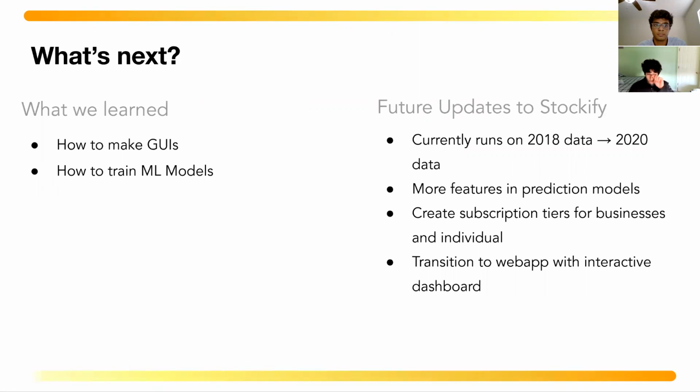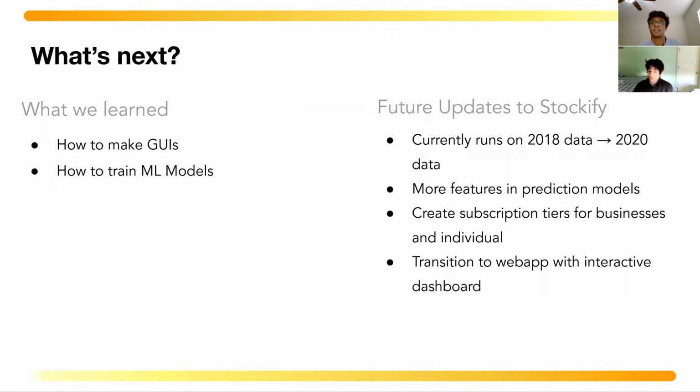What we learned was how to make GUIs and how to train ML models. We were both inexperienced with these fields of computer science, so it was a good chance to explore how to make them and how to do it in the future.